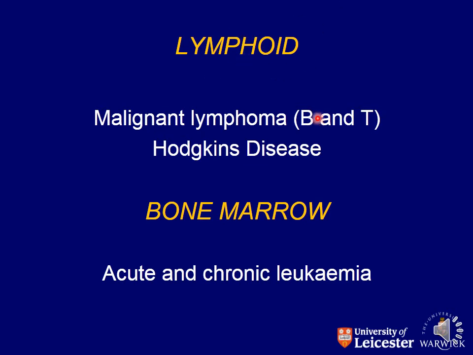And as I have already told you, the tumors that arise from the lymphoid tissue are named as B-cell lymphoma, T-cell lymphoma, Hodgkin lymphoma. These are malignant tumors arising from the lymphoid tissue, and that is an exception. Similarly for the bone marrow, the malignant tumors that arise from the cells of the bone marrow, when they show malignant transformation, are named as leukemias, acute and chronic leukemia. So these are also malignant tumors that do not follow our pattern of nomenclature. So these are the exceptions.